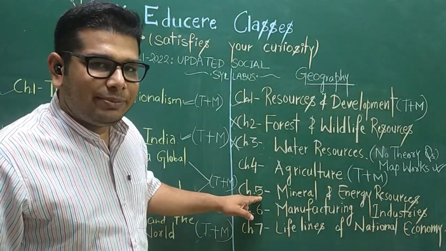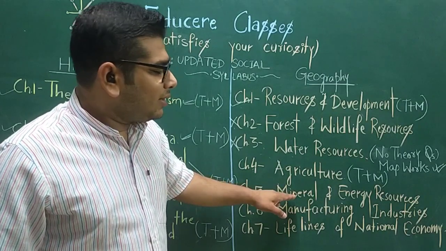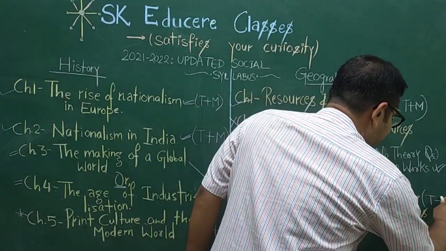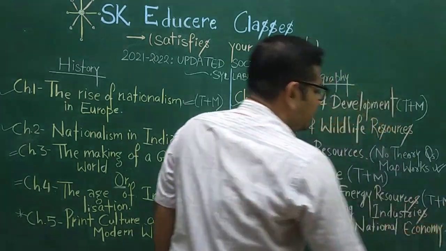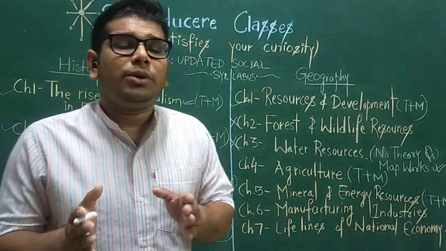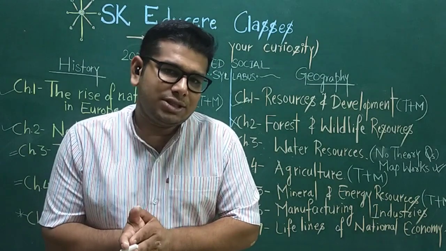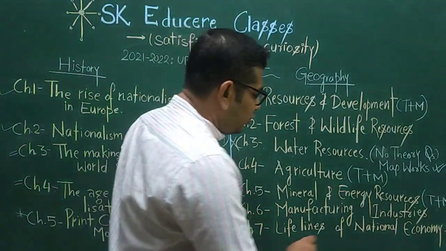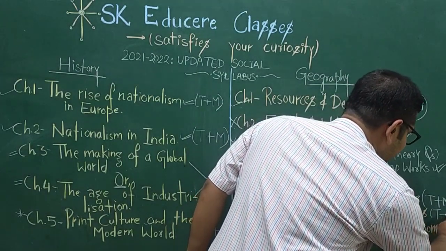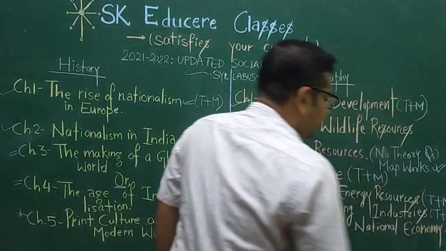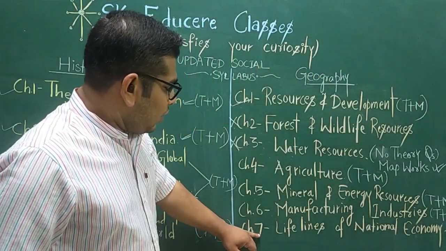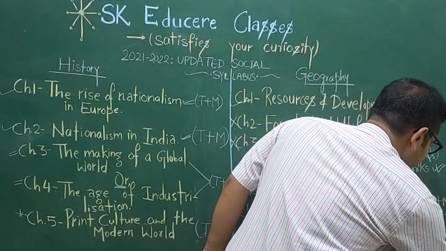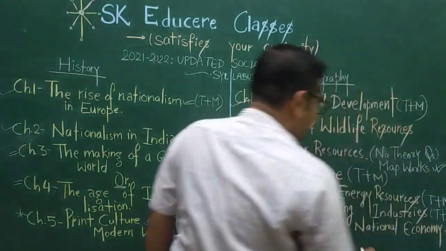Coming to chapter 5, which is mineral and energy resources, it will also come in the board examination. That is theory plus map work. Both kinds of questions you are going to face from chapter 5. Chapter 6, manufacturing industries, again theory plus map work both will come. Now coming to chapter 7, lifeline of national economy, theory plus map work both will come.